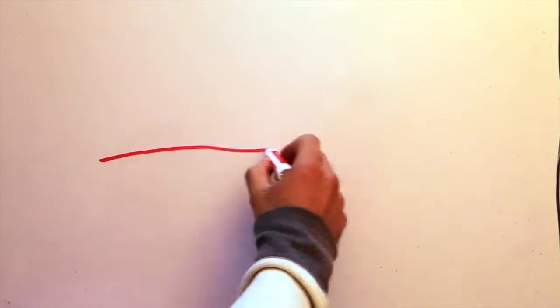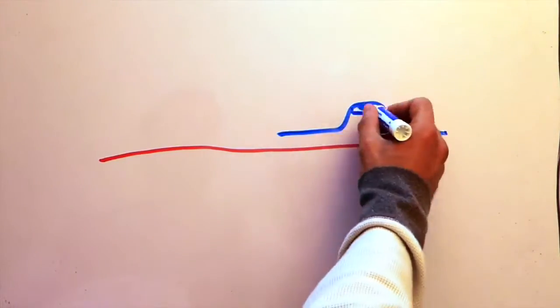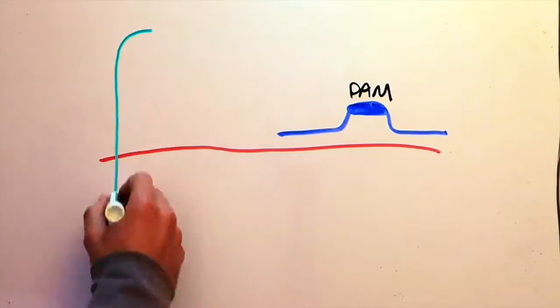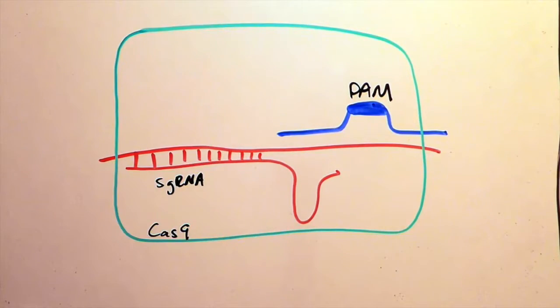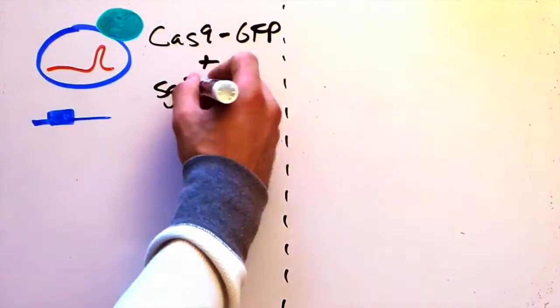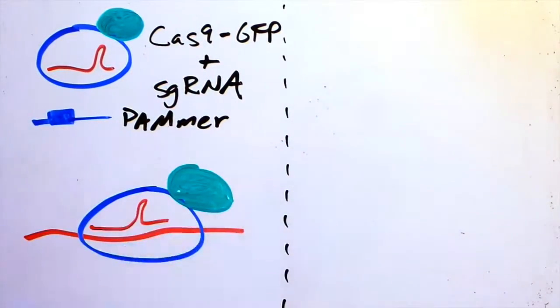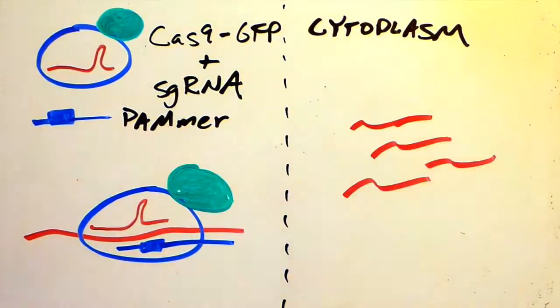The Doudna lab developed a way to target RNA in vitro, that means outside of cells, using a PAM sequence that is placed on a short piece of DNA that can stick to a targeted RNA. This DNA fragment is called the PAM-mer. We adapted this approach to target RNA in living cells using Cas9 fused to a fluorescent protein, like GFP. Using this approach, we were able to track the localization of RNAs in the cytoplasm of living cells.